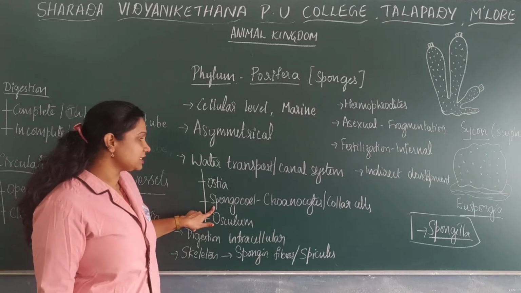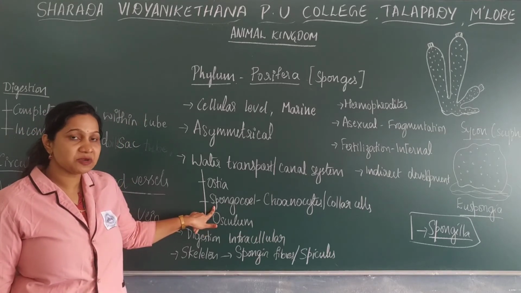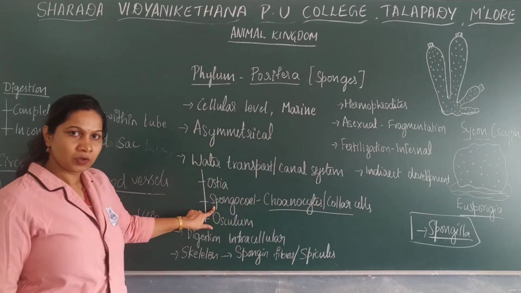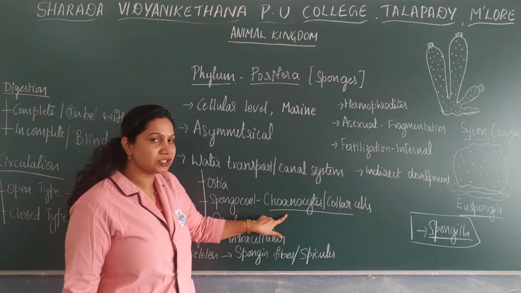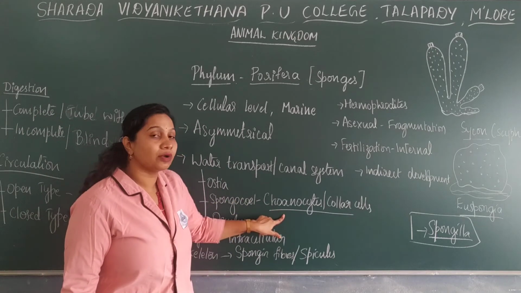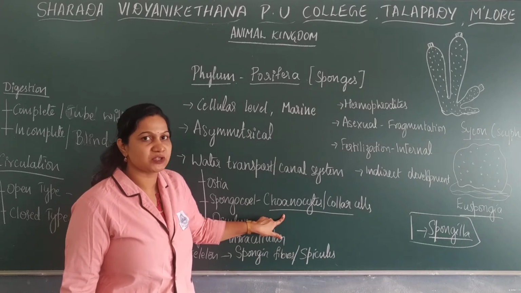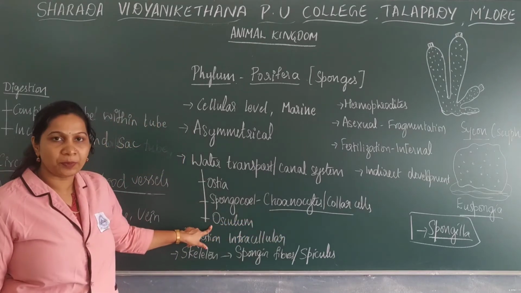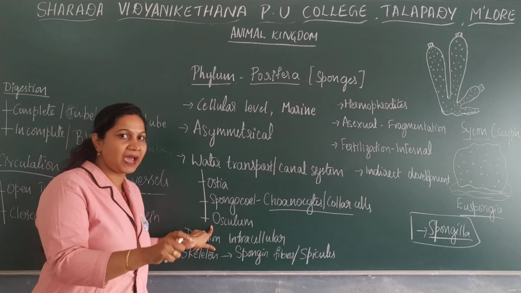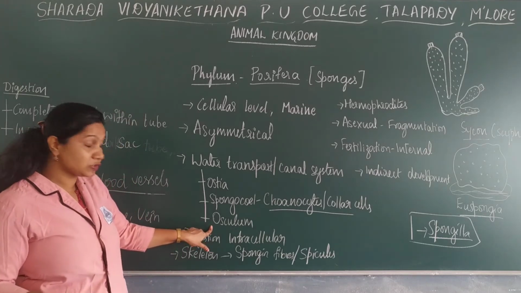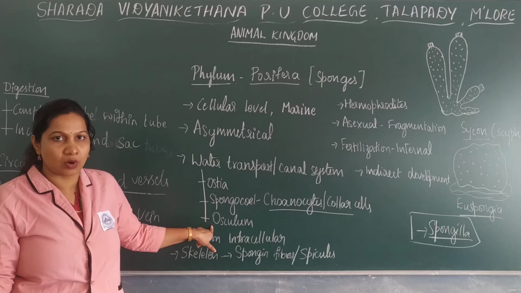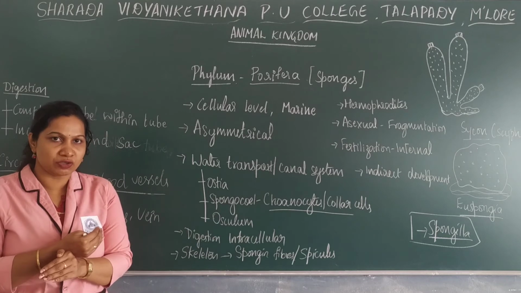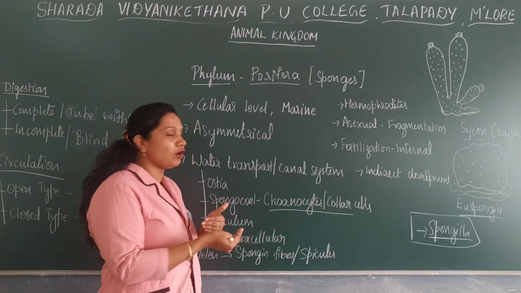Okay, the central cavity is known as the spongocoel, which is lined by a special type of cell known as choanocytes, or collar cells. These cells are specially involved in the process of osmoregulation. The external opening, slightly larger than the ostia, is the osculum, through which water moves out. Water enters through the ostia, goes to the central cavity, the spongocoel, and moves out through the osculum.